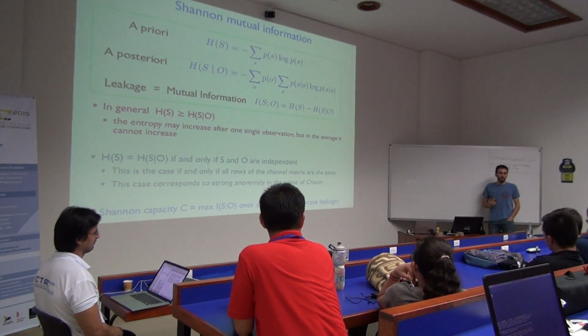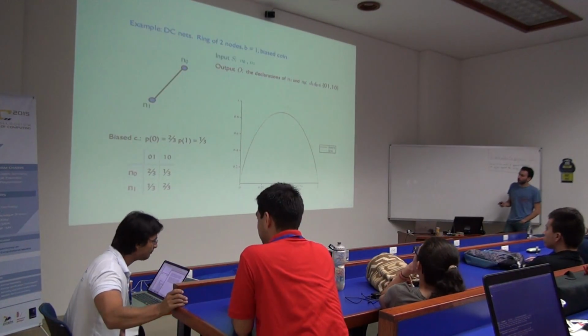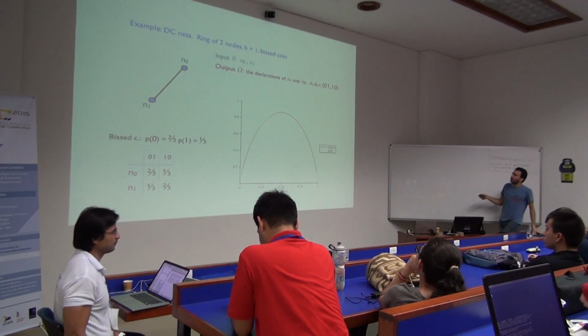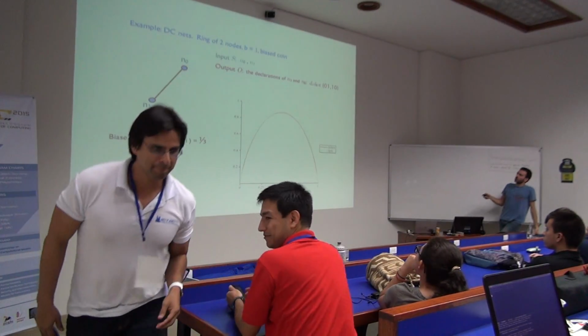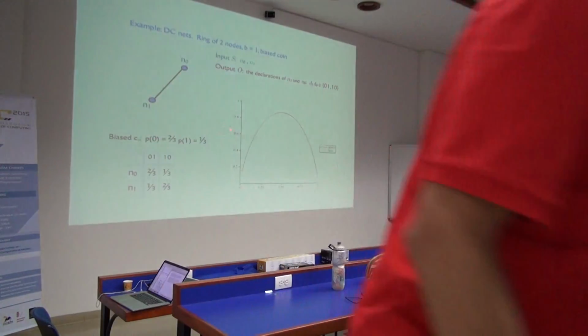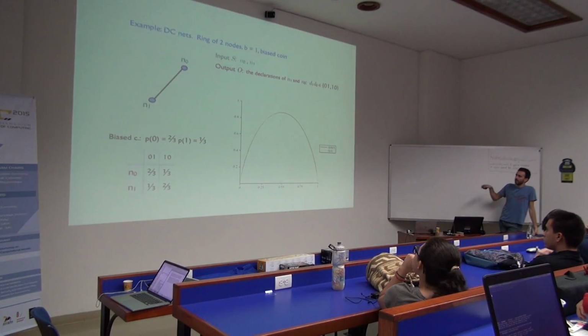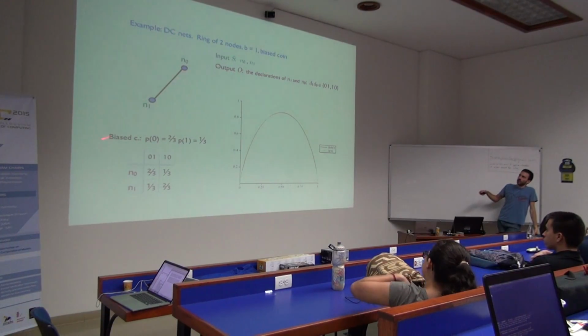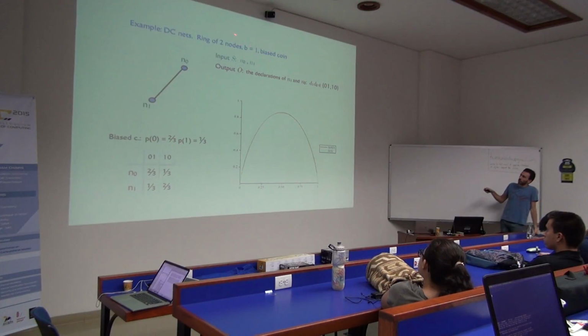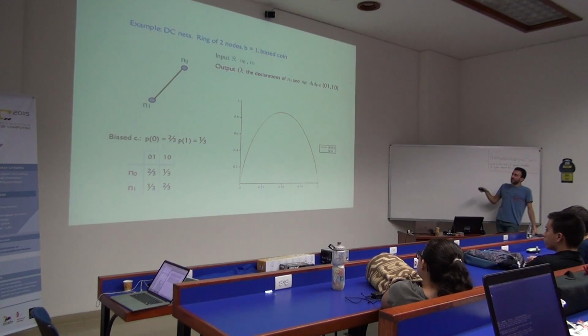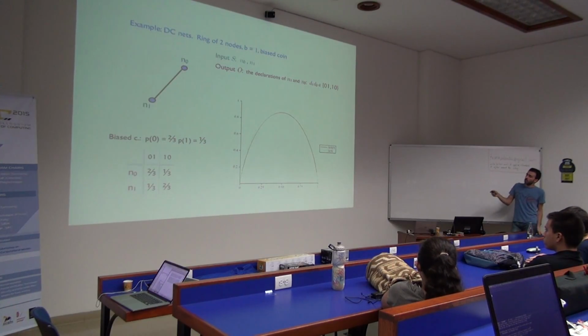Is this clear? Okay. So now we can run it. So a very simple example here, so that it's easy to plot it. I'm going to take just 2 users. All right. So there's 2 users, and I'm going to assume that one of them will send a bit that's equal to 1. So as we said before, it has just 2 inputs and 2 outputs because just 2 users, okay?